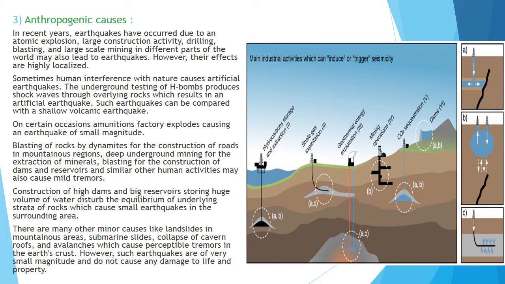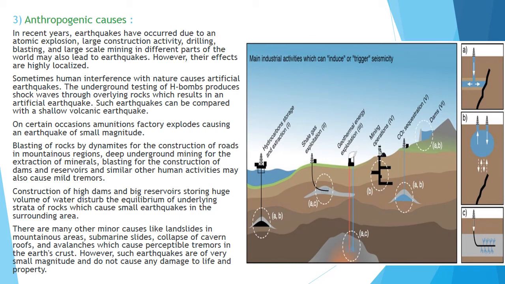On certain occasions, ammunition factories explode, causing an earthquake of small magnitude. So there are some occasions where an ammunition factory explodes small bombs, which results in a small magnitude earthquake. Blasting of rocks and dynamites for construction of roads and mountains, deep underground mining, extraction of minerals, blasting for construction of dams, reservoirs, and similar other activities can also cause mild tremors. So activities like underground mining, extraction of minerals, and blasting for construction of dams and reservoirs are also the reason for small tremors.